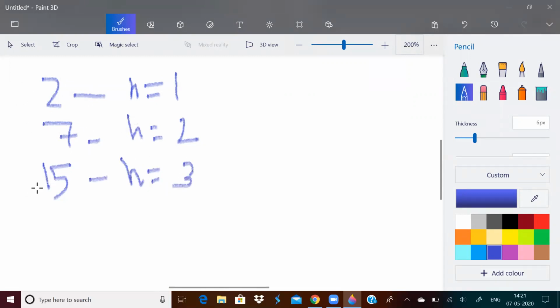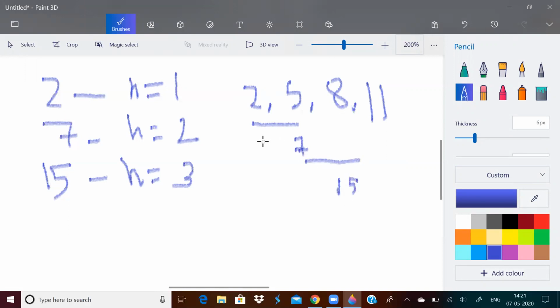Now, how to break this pattern? What will the pattern look like? It will look something like this: 2, 5, 8, 11. How to match this arithmetic progression with this? Observe this: 2 plus 5, 7.